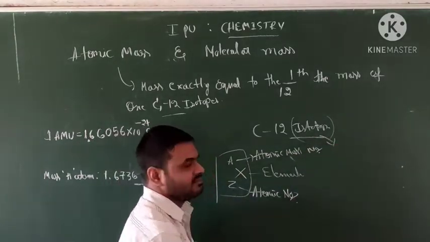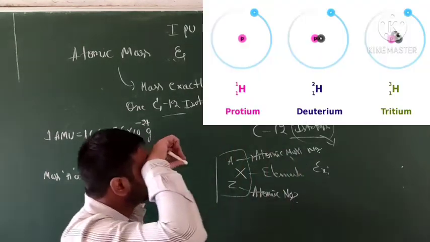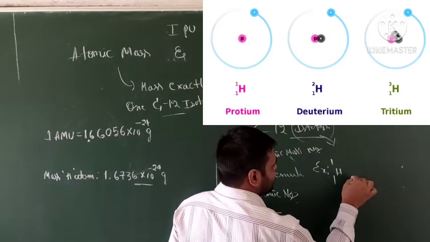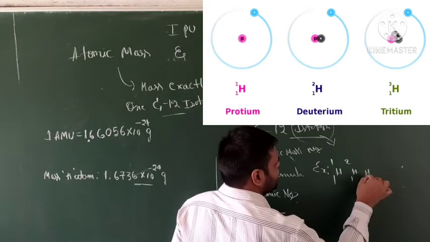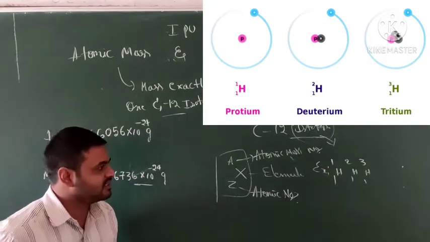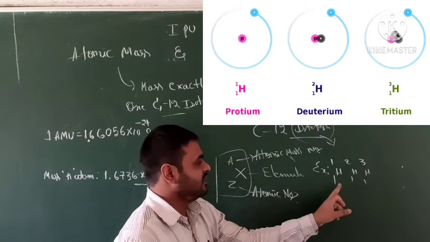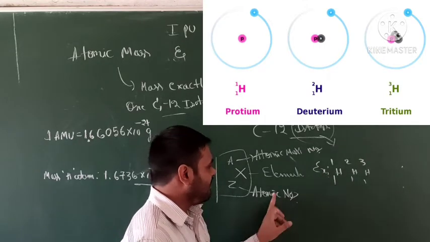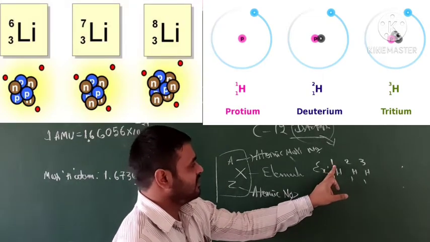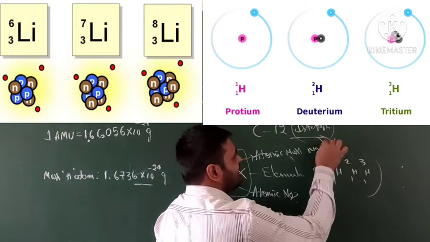So what do isotopes mean? For example, 1H1, 1H2 and 1H3. You already know from high school what isotopes and isobars are. See students, observe here: the atomic number is the same, but the atomic mass values change. This is called isotopes.